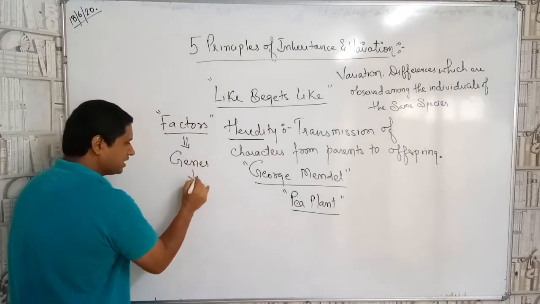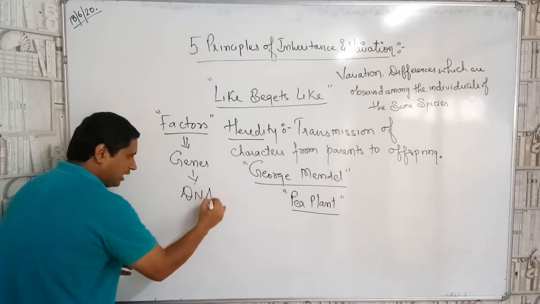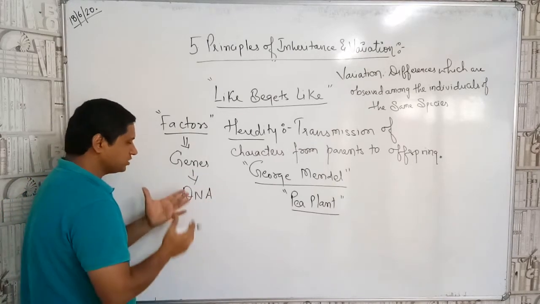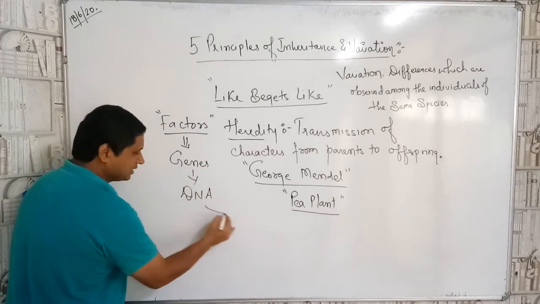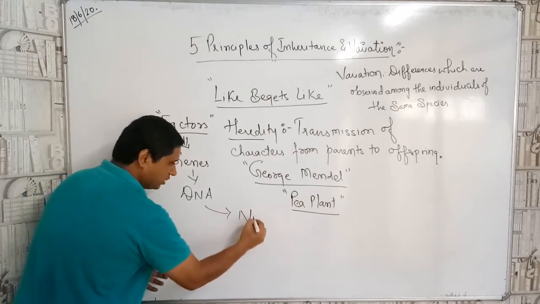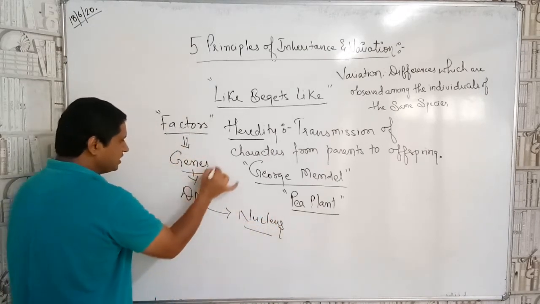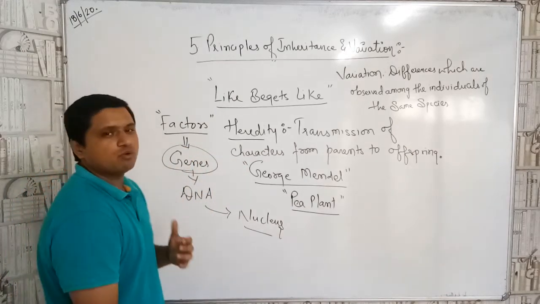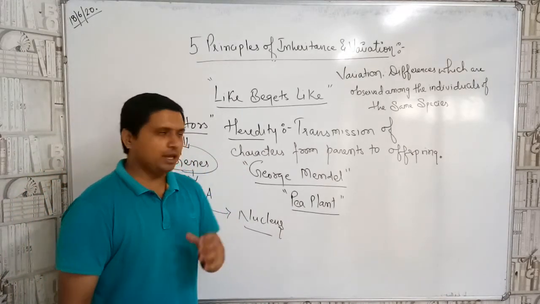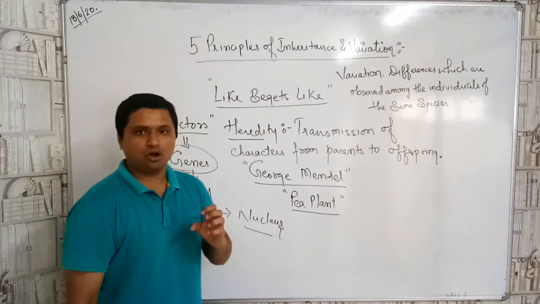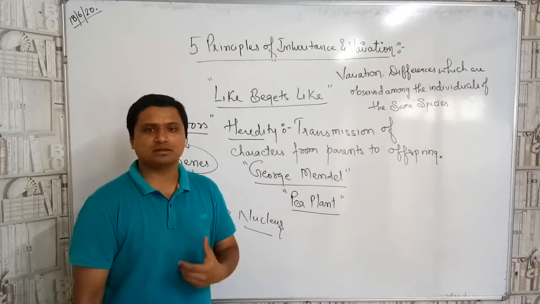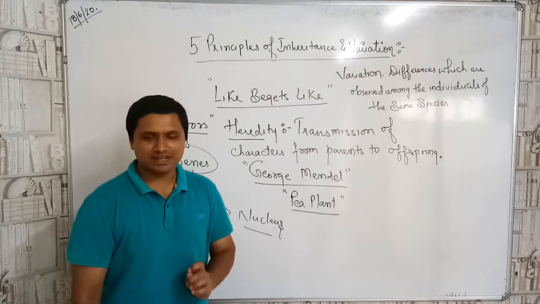And now genes are present in the what, children? DNA. Now what is the full form of DNA? Deoxyribonucleic acid. And this DNA is present in the what? Nucleus. So basically this transfer of the genes leads to the controlling of characters, or it helps in establishing a character for a particular organism.